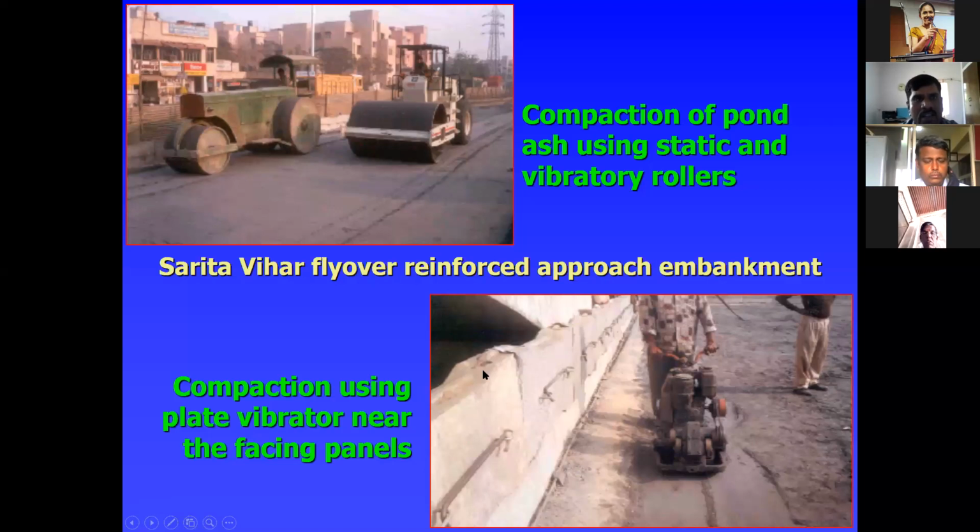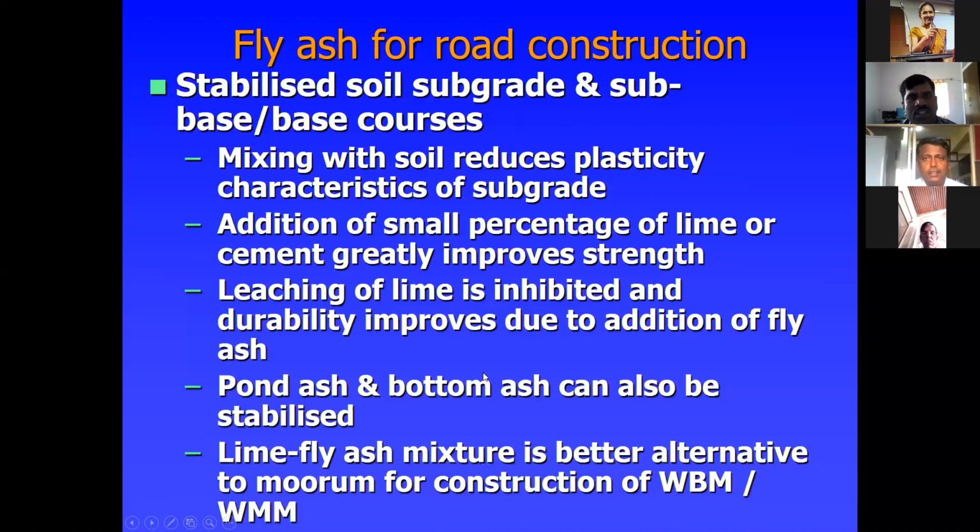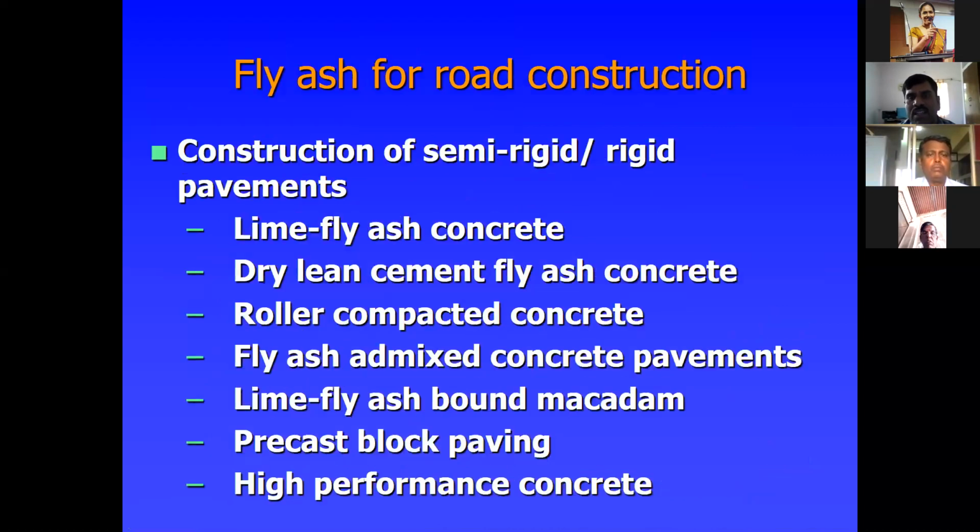Even fly ash for road construction can be mixed with soil to reduce plasticity. With an additional small percentage of lime, leaching of lime is inhibited, and pond ash and bottom ash can also be stabilized. Lime ash can also be mixed as a better alternative to moorum. Fly ash is also used for road construction, both rigid and semi-rigid: fly ash admixture concrete pavements, lime fly ash bound macadam, and also precast blocks.